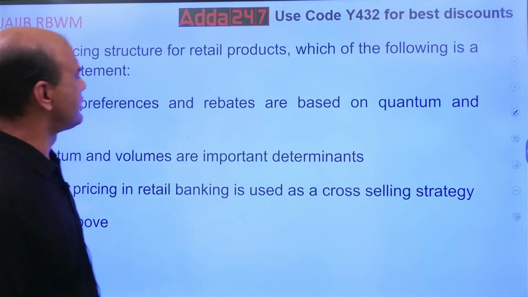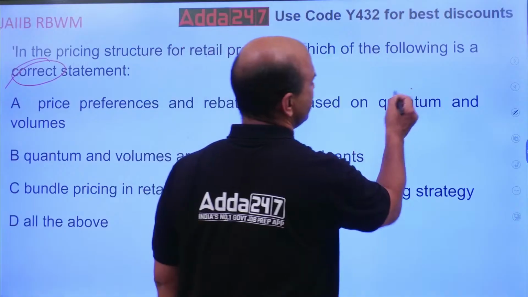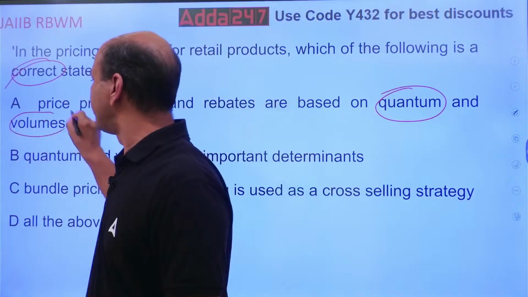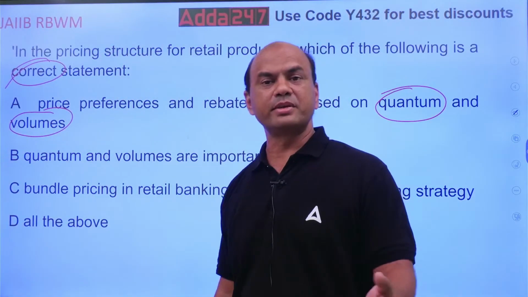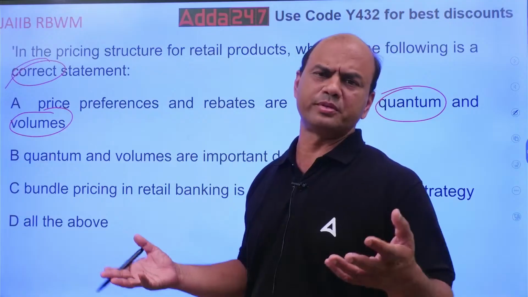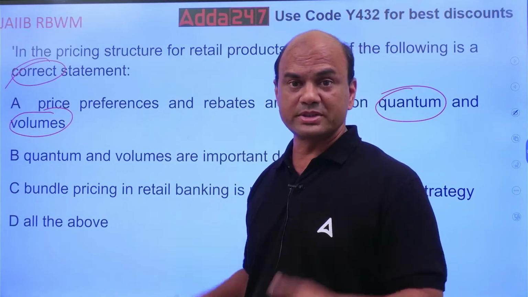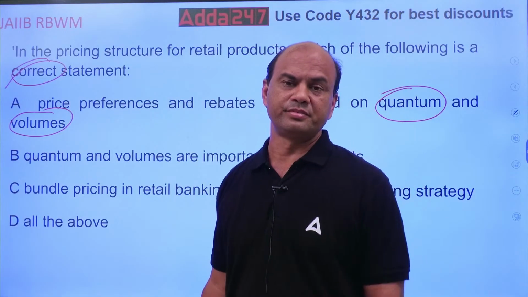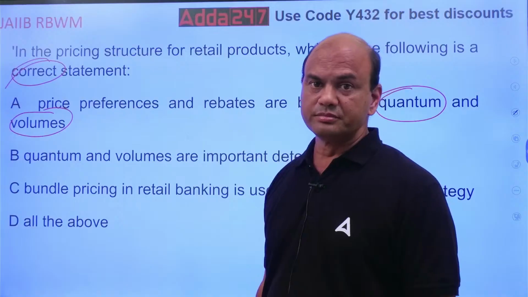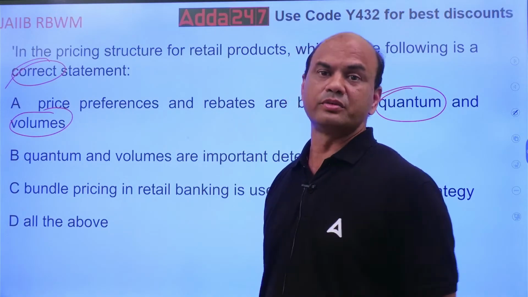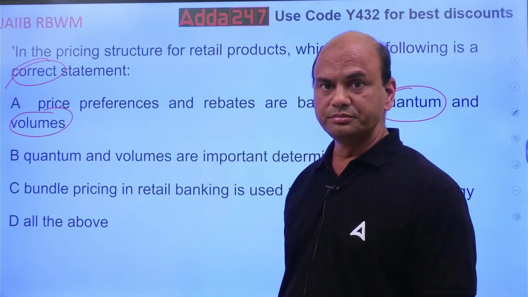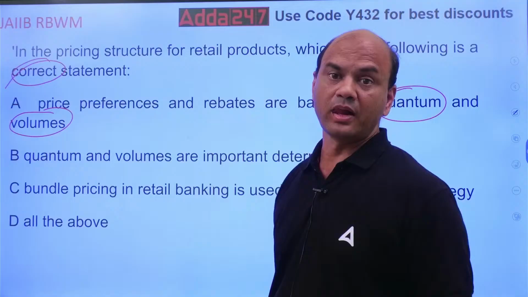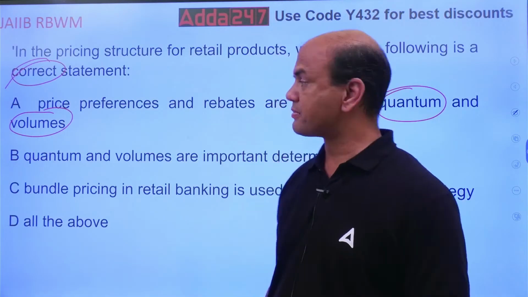Price preference and rebates depend on quantum. Quantum means what? Quantum and volumes of any customer. If some customer is HNI having huge volumes of business, pricing will be different for that customer. Right? If I am having an FD of 10 crores with you and I want a home loan, in that case you will give me special pricing as compared to other customers because I am having good business with you.